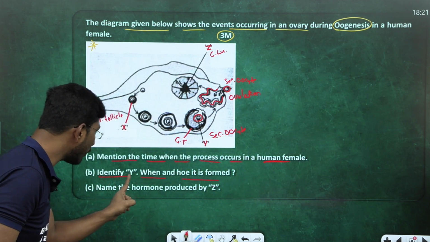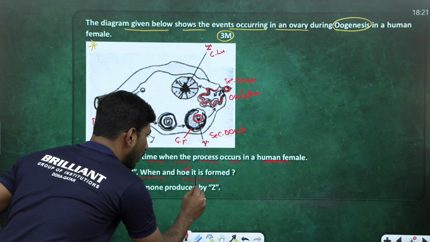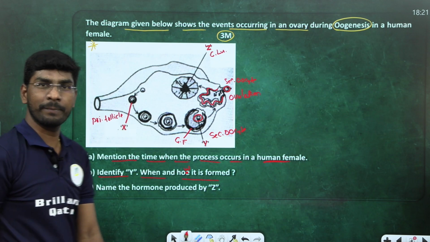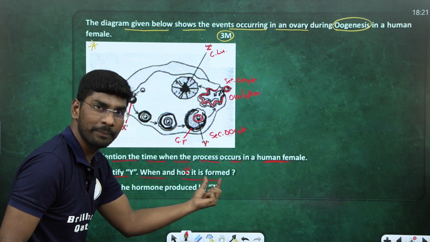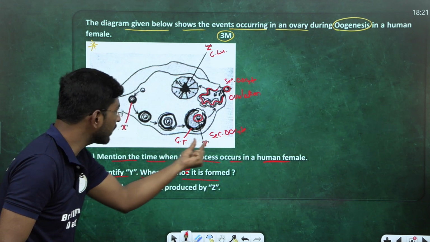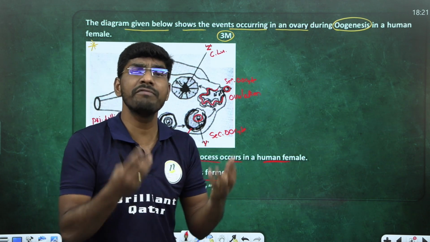Come to the second one. Identify why, when, and how it is formed. Why do we identify the secondary oocyte? So secondary oocyte, how will it form? From where will it form?